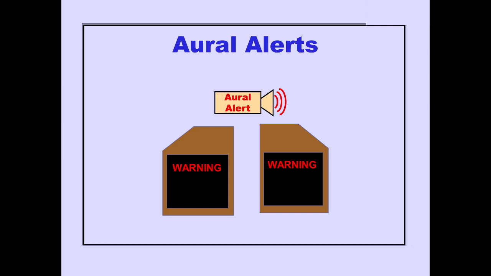Oral alerts and master warning lights call your attention to a warning message. One of 3 oral alerts accompanies an ICAS warning message. A bell accompanies a fire message. A wailer accompanies an autopilot message. And a siren accompanies all other warning messages.